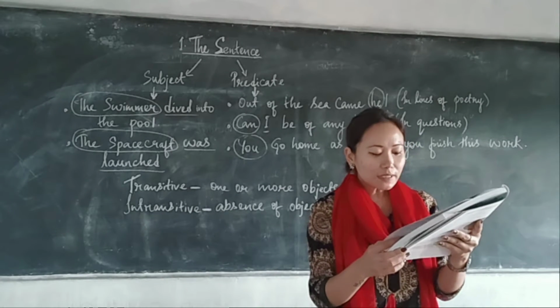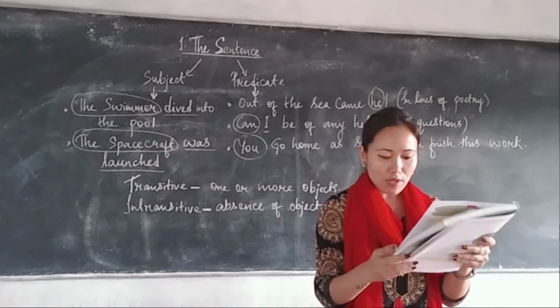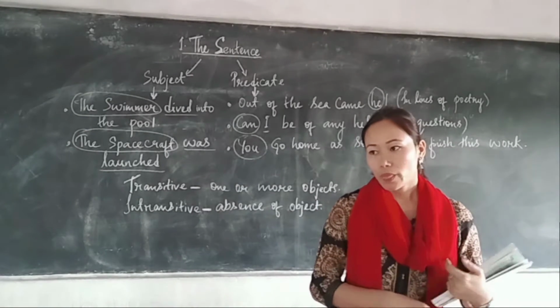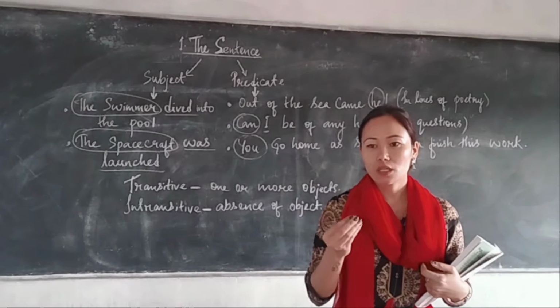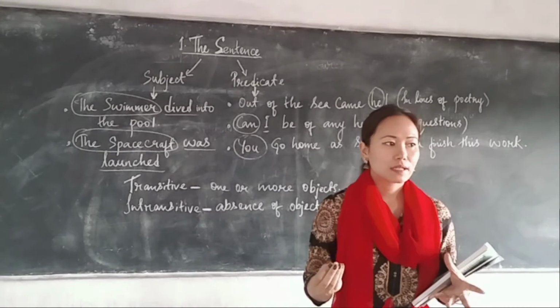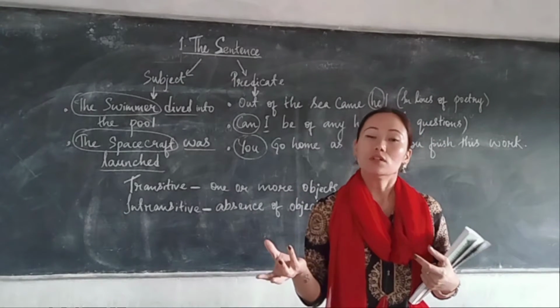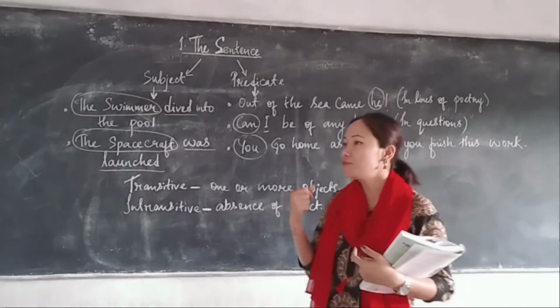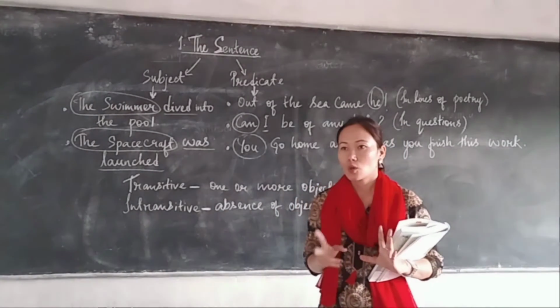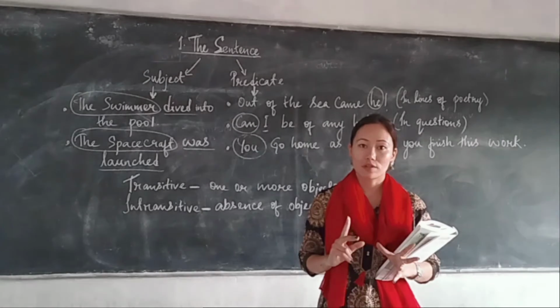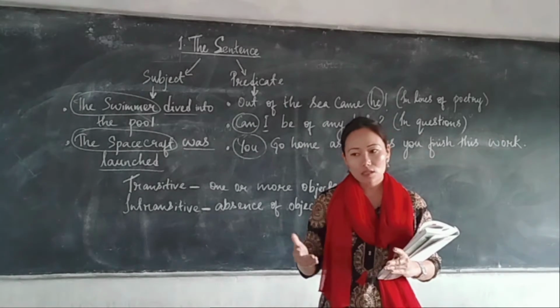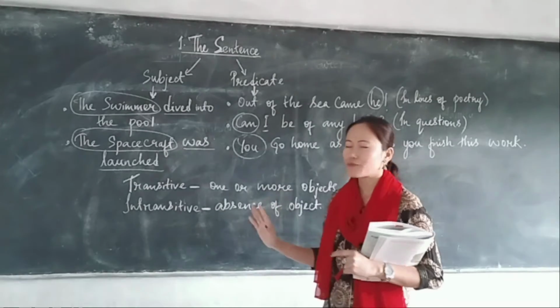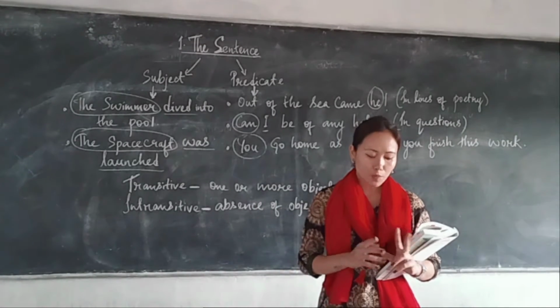Now you have learned that a verb in a sentence may be used transitively or intransitively. In a sentence there has to be subject, predicate and also a verb, an action. Yes or no? Verb is an action. Now verb has again 2 parts, whether the verb is transitive or intransitive. Now you will see this more in detail, but just for an introduction, verb has 2 parts, transitive and intransitive.